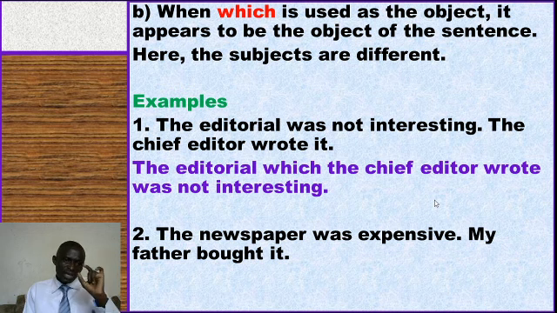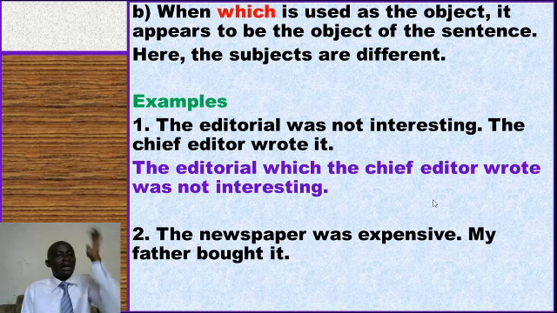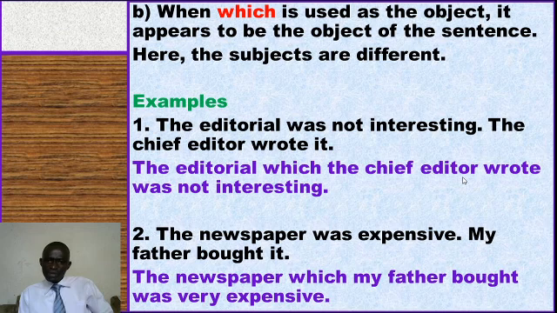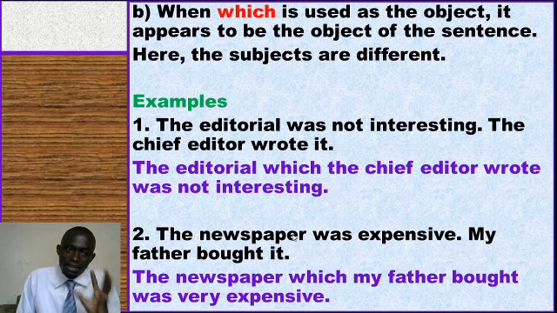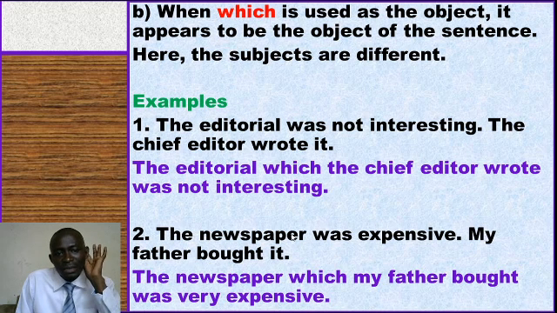So it is that one which is connected to which. Then the other information left comes after. That's what I'm saying. The newspaper which my father bought was very expensive. In the first phrase, we have the newspaper was very expensive. Remember, to give our answer, we first pick part of this phrase. And what we pick from there is the subject. Here it is the newspaper. That's what we pick.